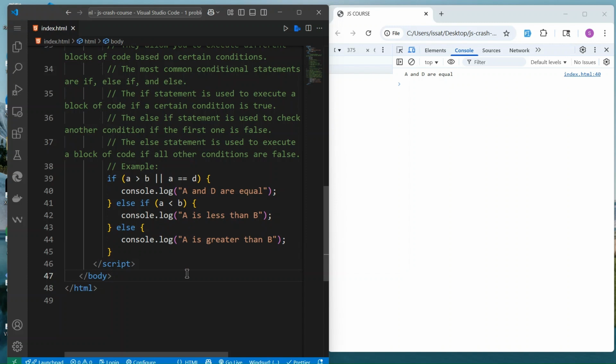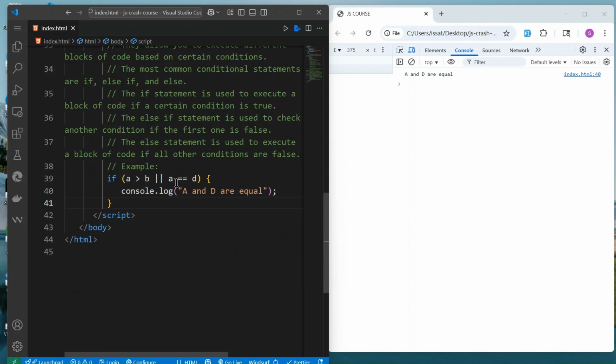Somehow you can just say, okay, check the condition. If it's not true, just leave it, forget about everything else, don't do anything. This is what we saw before: if a is equal to b, do something. If a is greater than b, or a is equal to d, do something. But we can also check if a is not greater than b, so we don't do anything because the answer is not true.